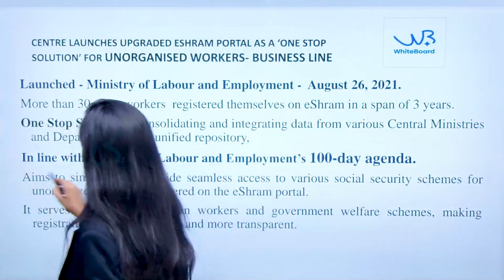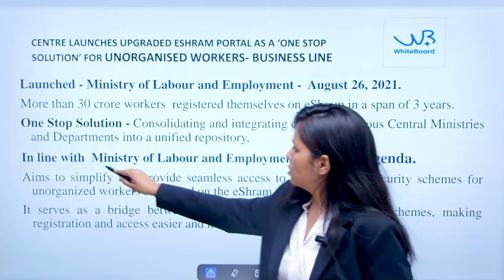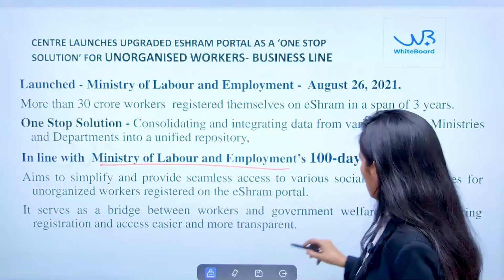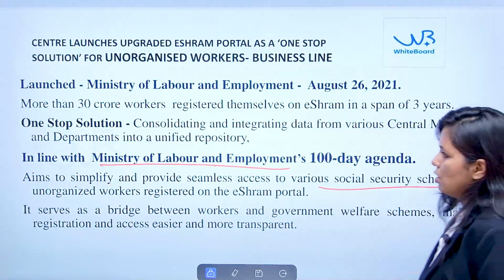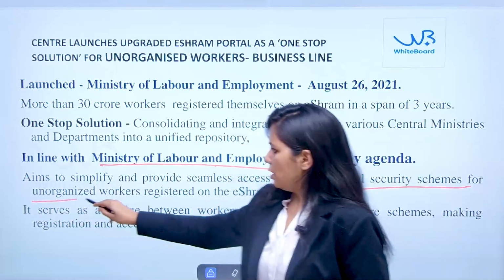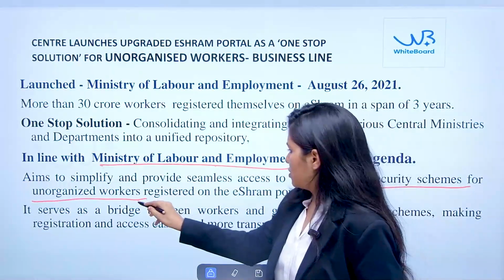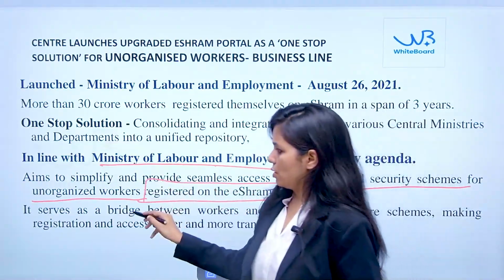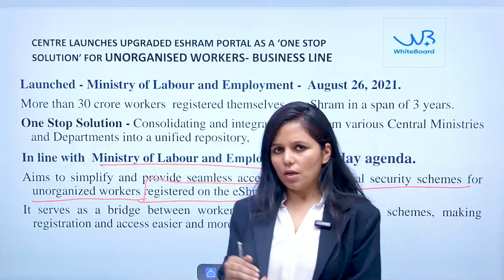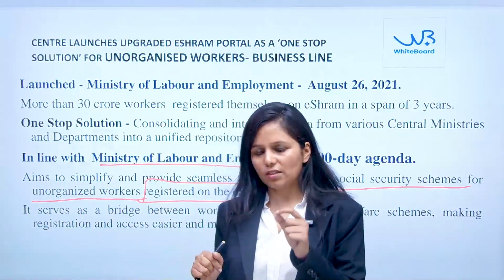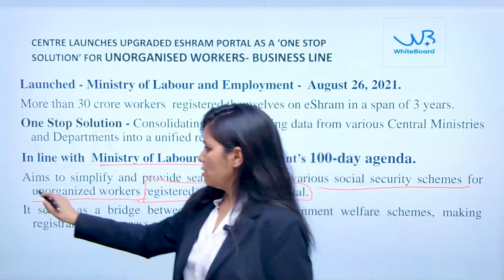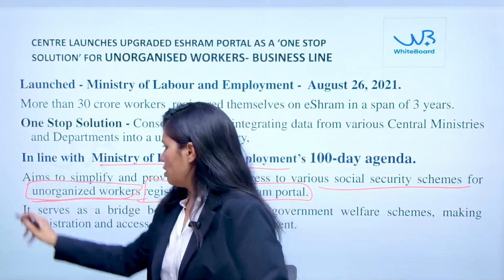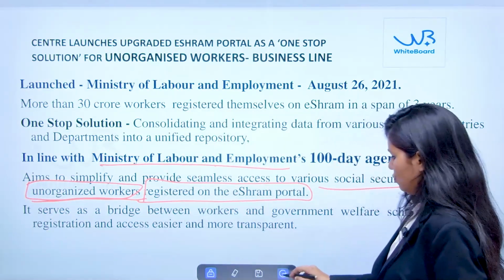Okay, you should remember the name of the ministry. Then you should remember the social security scheme for unorganized workers, registered on the e-Shram portal. If there is a statement about organized workers, that is going to be wrong. So you should remember that this is related to unorganized workers.